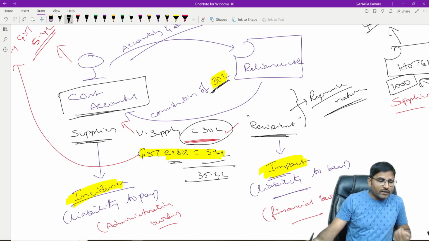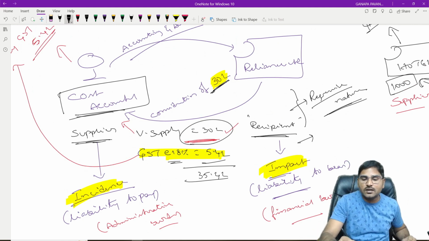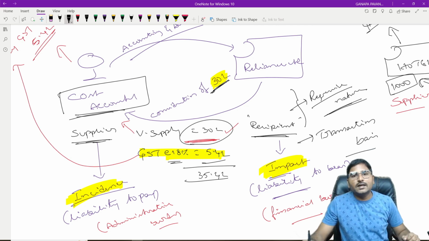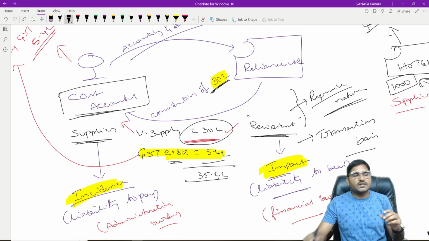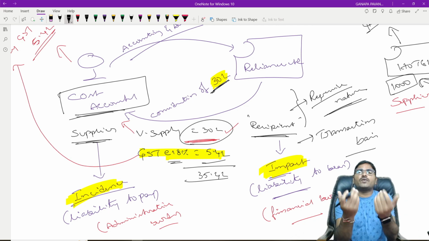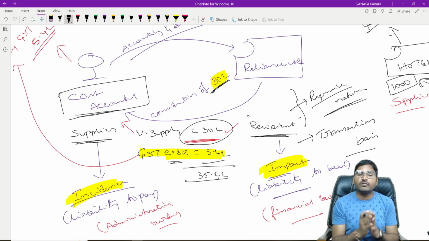Is it? And one more thing, indirect tax has to be paid on a transaction basis. What is that? Transaction basis. Indirect tax is payable on a transaction basis. If any transaction takes place on which we have to pay tax, that's it, irrespective of profit or loss, and we should not reduce any expenditure incurred.